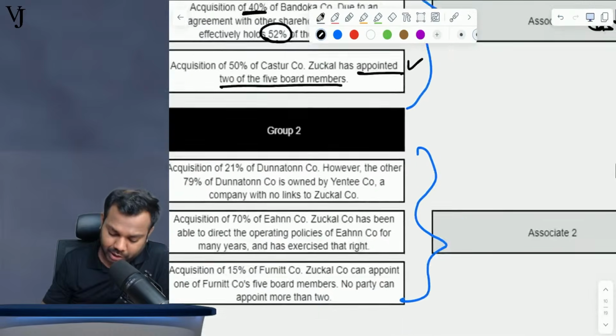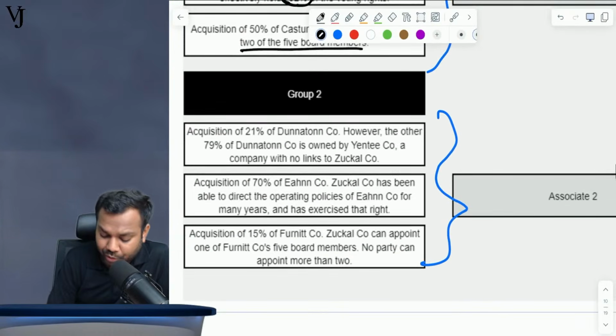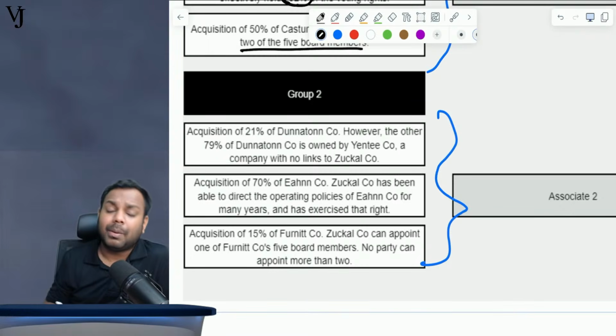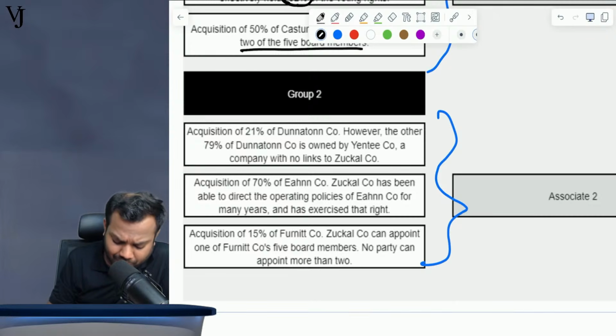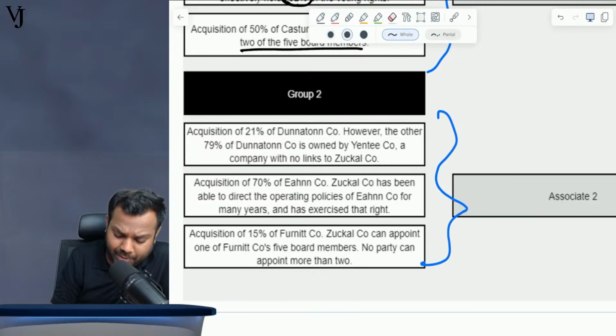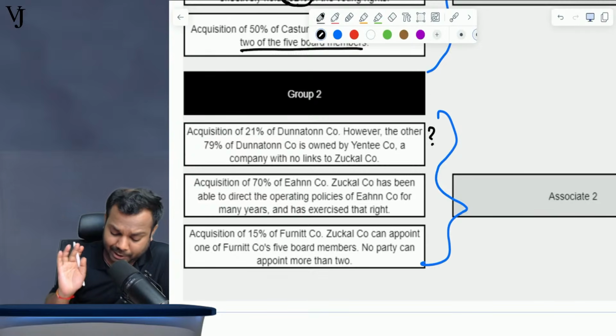Okay. Now in group 2, acquisition of 21% of Dunanten company. However, the other 79% is held by Yenti, a company with no links to Zakal. Not sure. It can be an associate by the presumption approach. It can be an associate, but not sure. Nothing is specified. So let's read another. I am not able to say either fully yes or fully no. I am doubtful. So let's keep a question mark here.